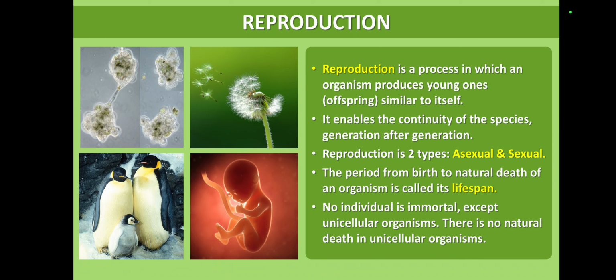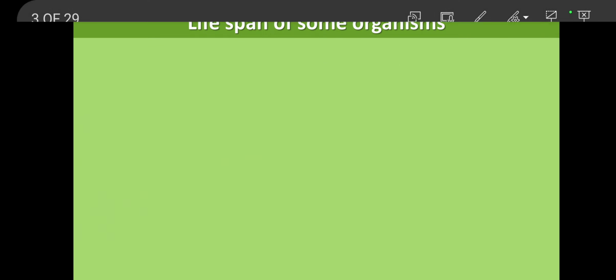For example, bacteria, amoeba, paramecium, like unicellular organisms, are able to produce their own kind of another organism by the binary fission method of reproduction. So unicellular organisms continuously divide, one cell dividing into two cells by binary fission, so that there is no death for unicellular organisms. Except unicellular organisms, all the remaining organisms one day have to die. There is no natural death in unicellular organisms.